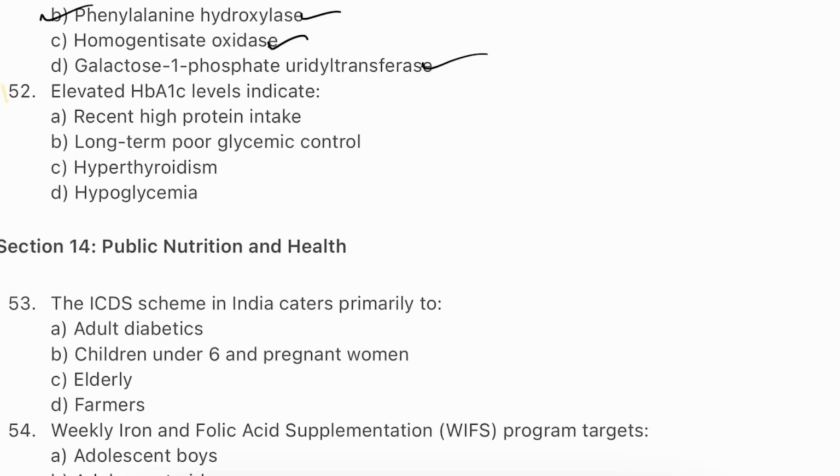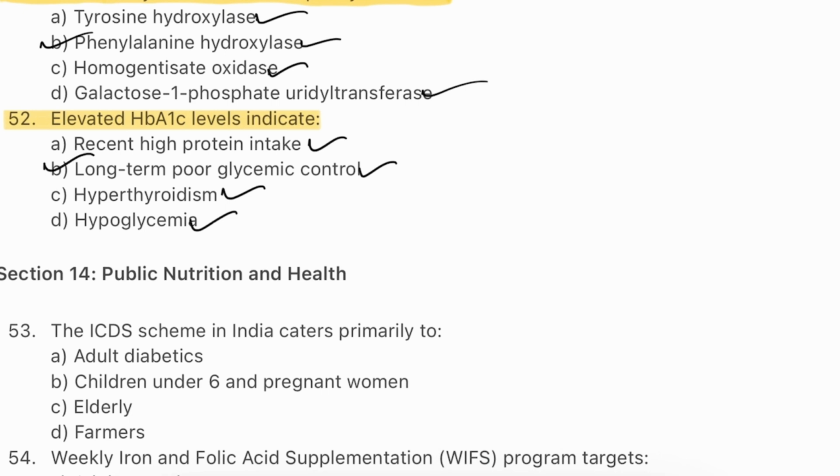Question number 52. Elevated HbA1c levels indicate recent high protein intake, long-term poor glycemic control, hyperthyroidism, hypoglycemia. The answer will be B, long-term poor glycemic control. HbA1c reflects average blood glucose levels over 2 to 3 months by measuring glycosylated hemoglobin.